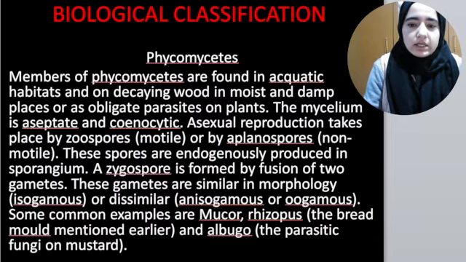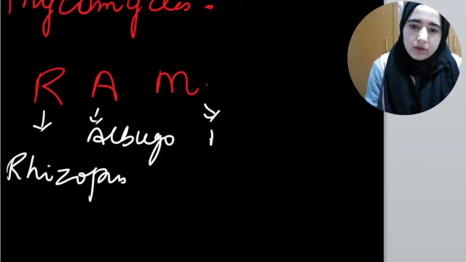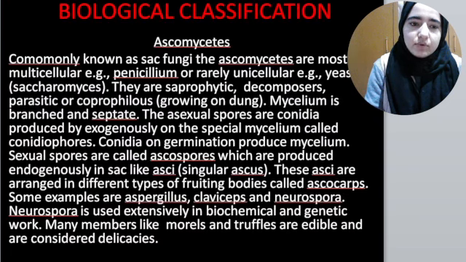What is RAM? Rhizopus, Albugo, and Mucor.